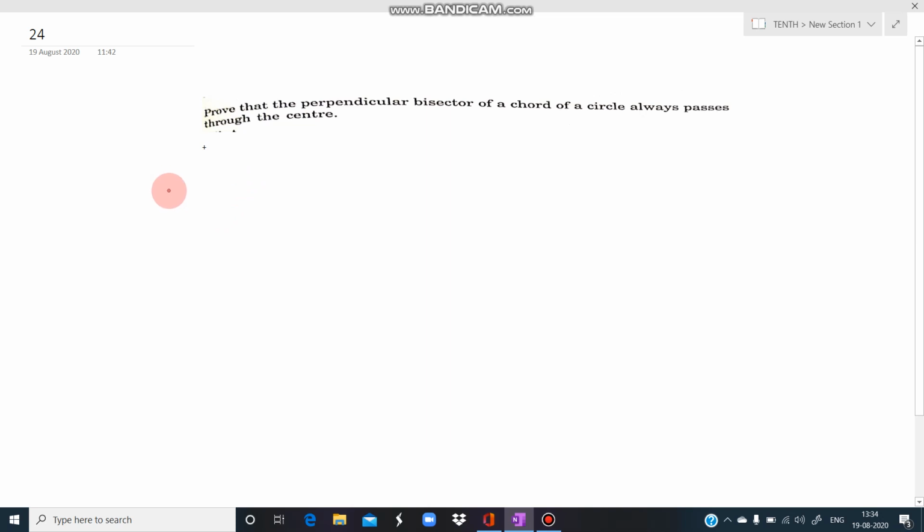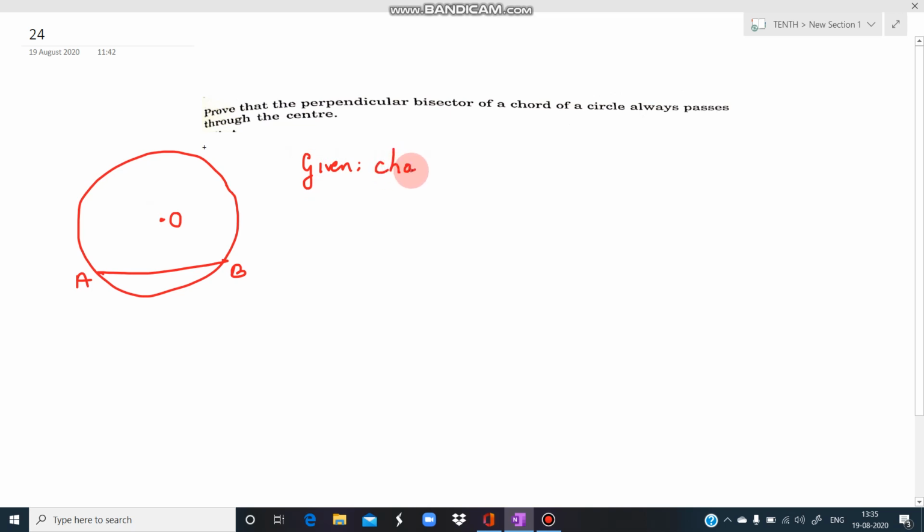Now let us see how we are going to prove it. For that, first of all we make a circle and then we take one chord AB. This is a chord AB and this is the center O. So first of all, what is given in the question? We have taken a chord AB and here O is the center. We have to show that the perpendicular bisector of the chord passes through the center.